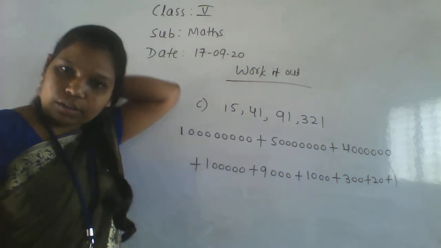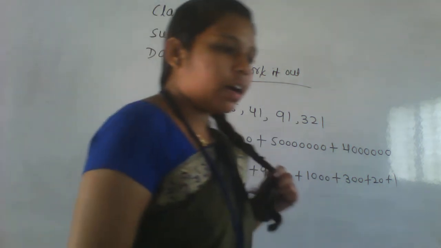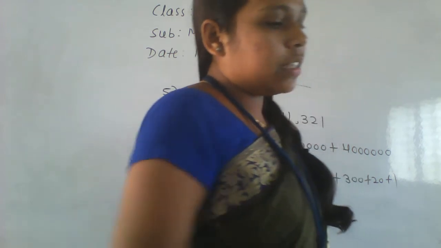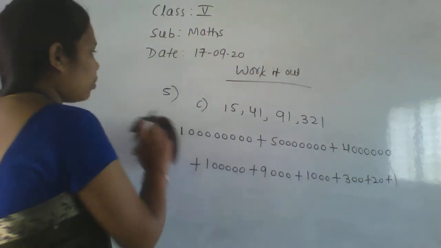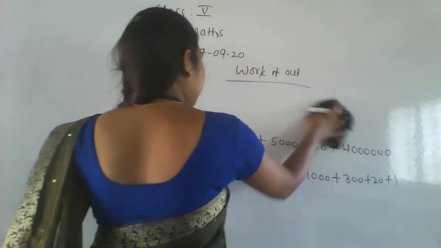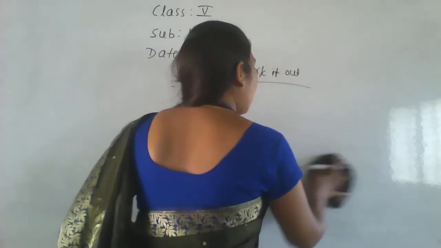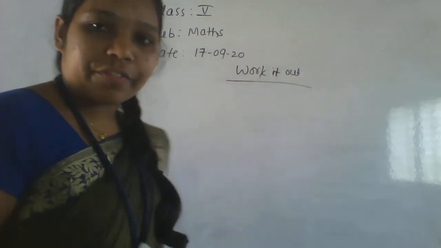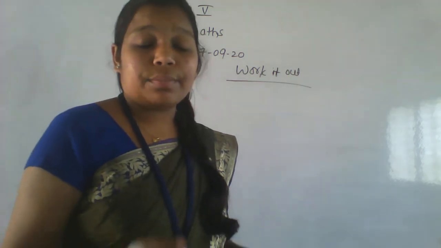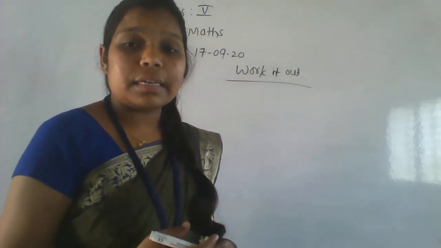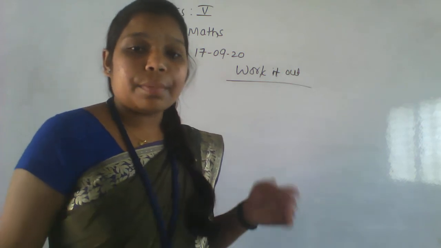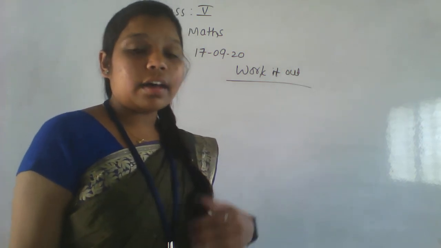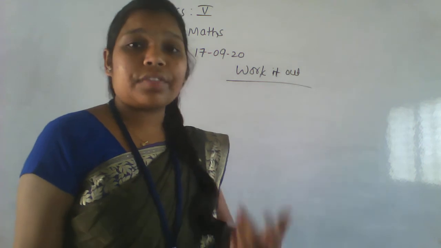Is everyone getting it? Okay, I hope everyone is understanding. Next one is the sixth main. You have to write the predecessor value as well as the successor value. What do you mean by predecessor and successor? Predecessor means before that number, and successor means after that number.